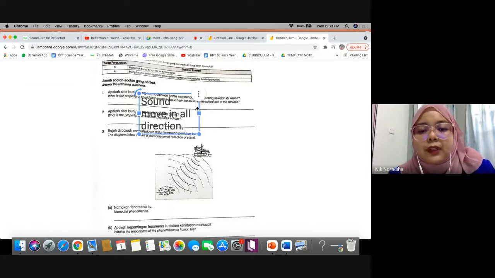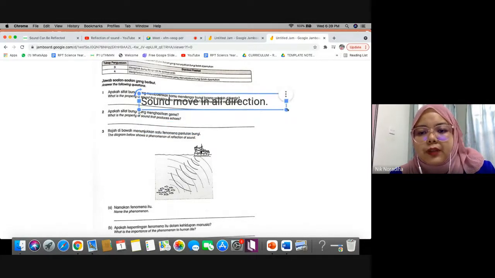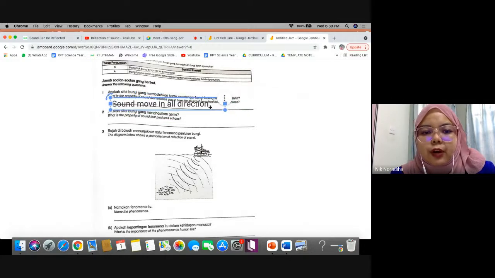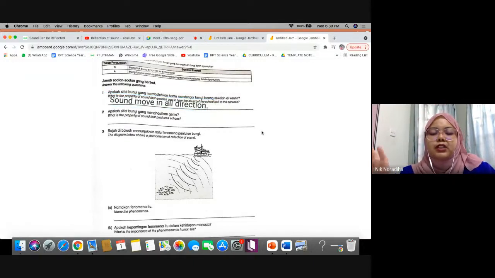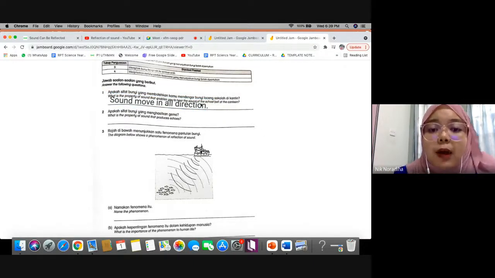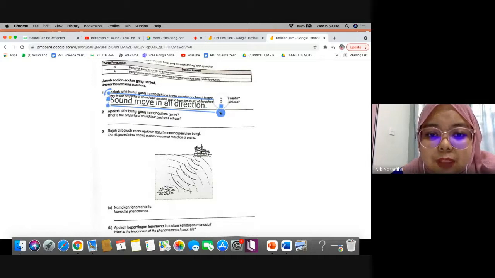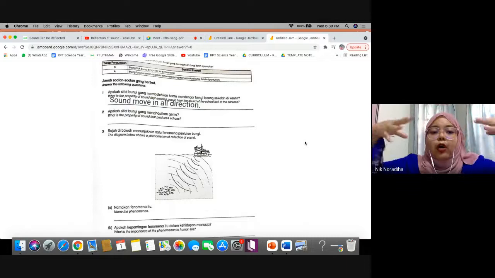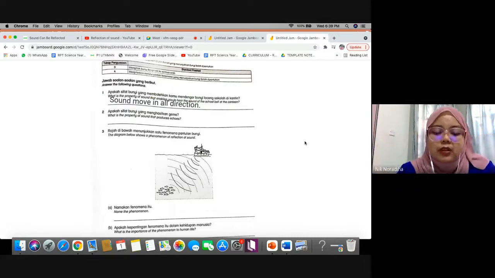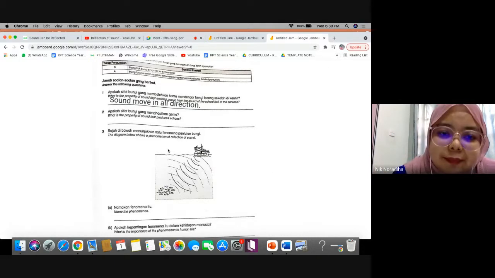For example, what I showed you in the previous class, when a dog is barking, even though you are at a different location in the park, you can still hear the sound of the dog barking. Why? Because sound moves in all direction. Even though we are not at the same place as the observer, we can still hear the sound.